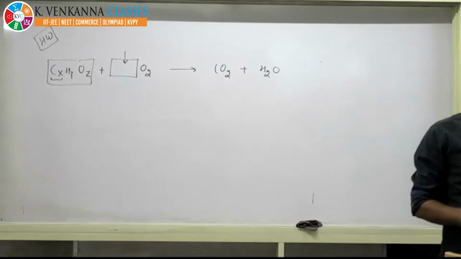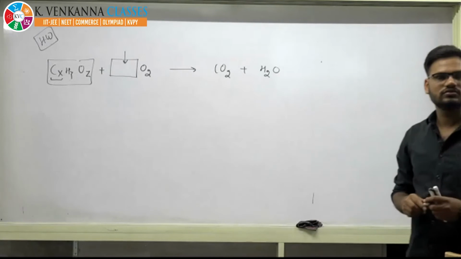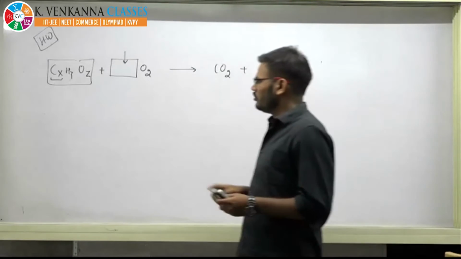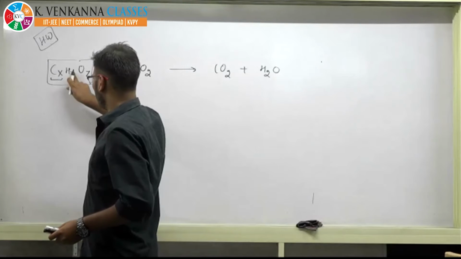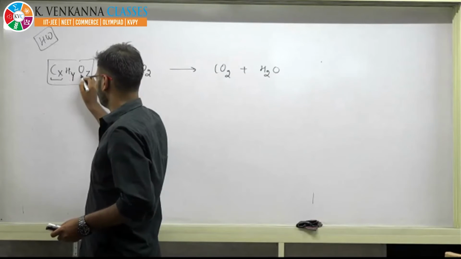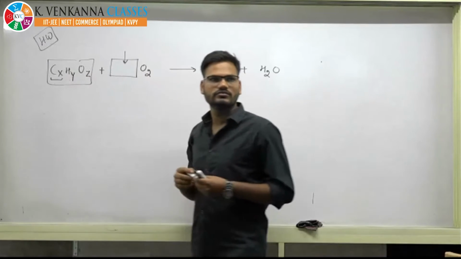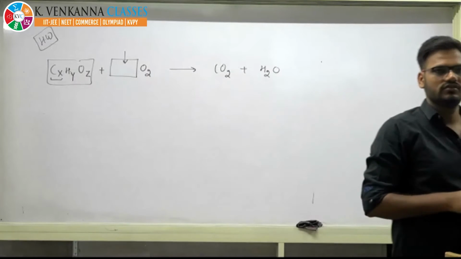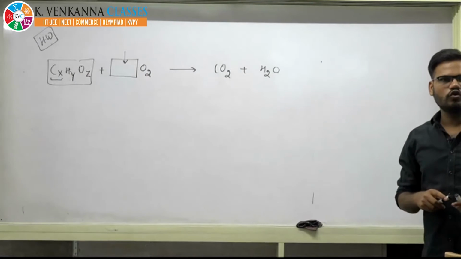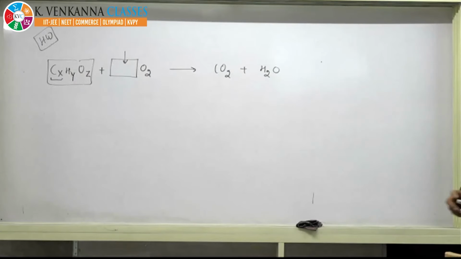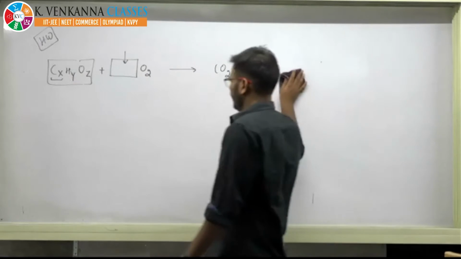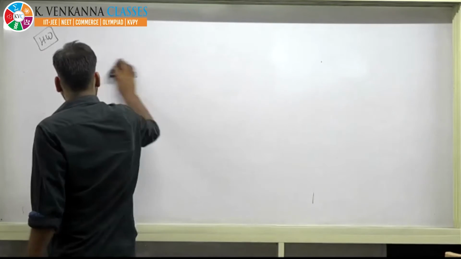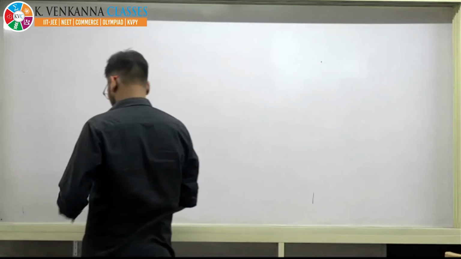Okay, interpretation of balanced chemical reaction. It's not one, it is Y. It is oxygen and Z. This is Y and this is oxygen and Z. CxHyOz. Okay, you solve it. I will be discussing it in the next class.